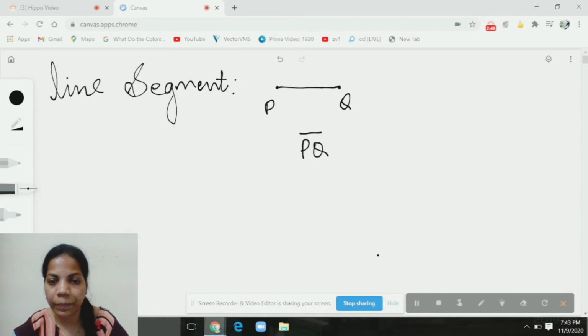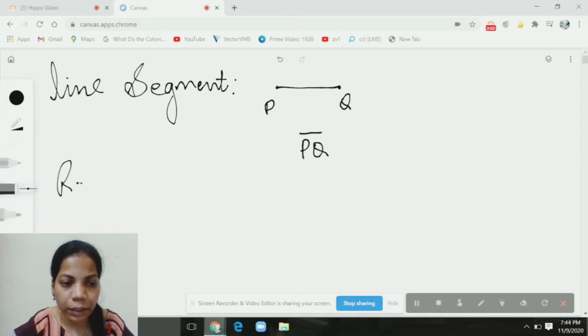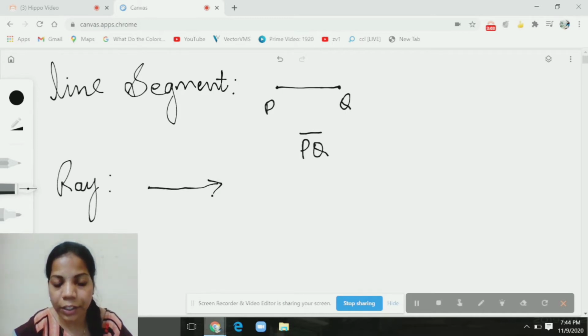Right, children? Yes. Now let us see what is a ray. A ray is also a part of a line, and it has one endpoint and extends endlessly in the other direction.